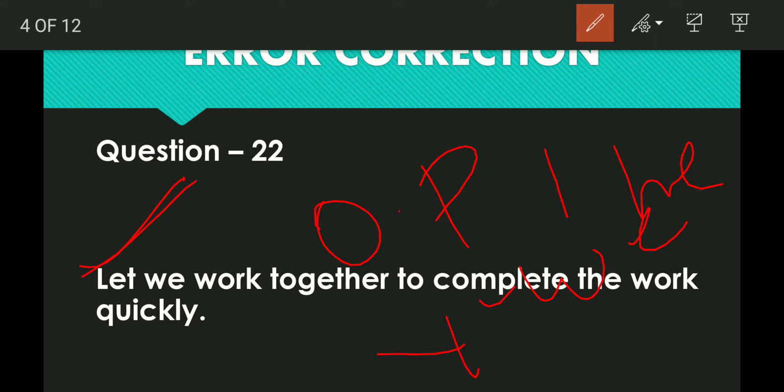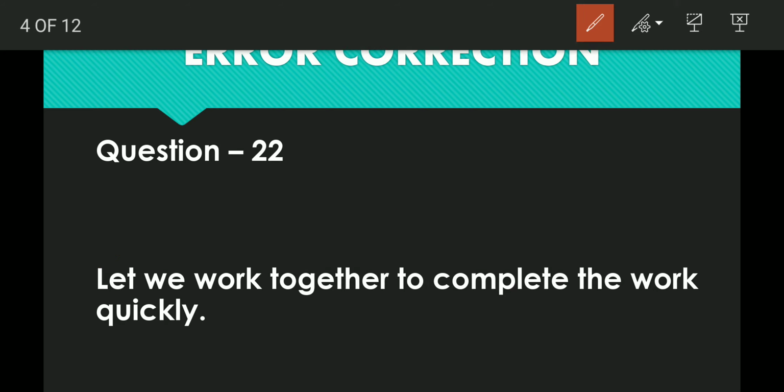The objective pronoun of I is me. The objective pronoun of he is him, as you know that he, him, she, her, they, them, we, us. These are the objective pronouns. So the rule is here, after let we must use objective pronoun, not subjective pronoun. So be very careful. After let, here is the word let. After let we have to use objective pronoun, not subjective pronoun.